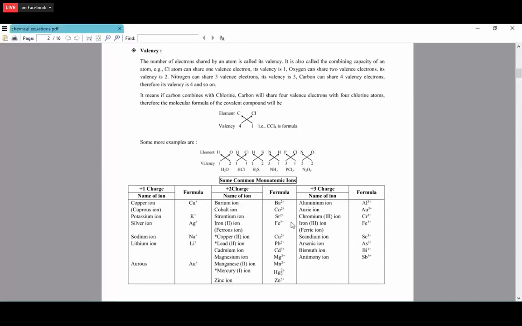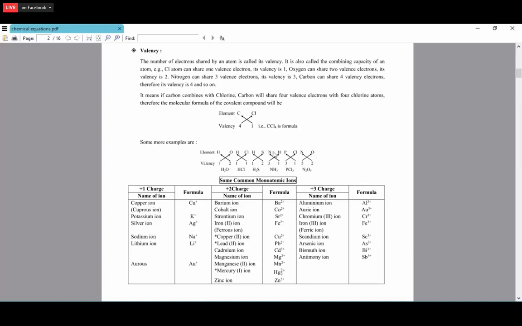Then another example is H2S, hydrogen sulfide. Hydrogen has valency 1, sulfur has 2. Here both valencies are different, so we need to cross multiply. The 2 we multiply with hydrogen, the 1 with sulfur. So H2S. Then ammonia. Nitrogen has valency 3, hydrogen has valency 1.